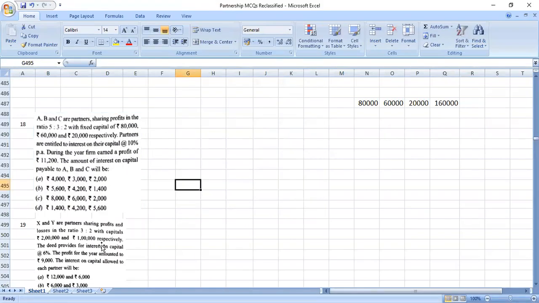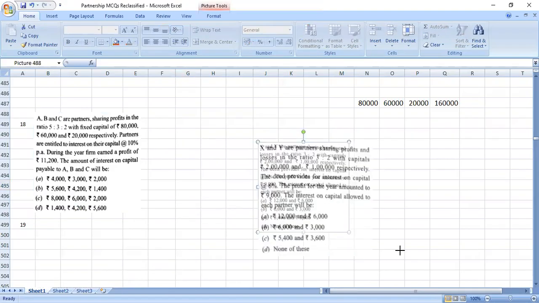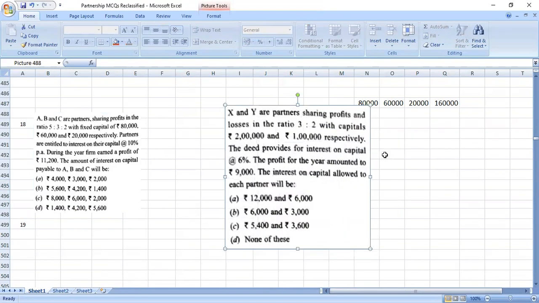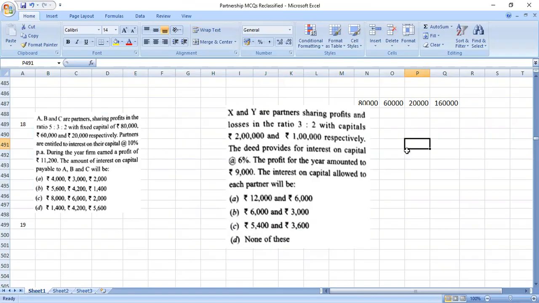Place it there. Okay, bring it out. X, Y, and Z are partners with the capitals of... Oh, it's getting boring, man. Same. Insufficient profits. 2 lakh plus 1 lakh is 3 lakh.